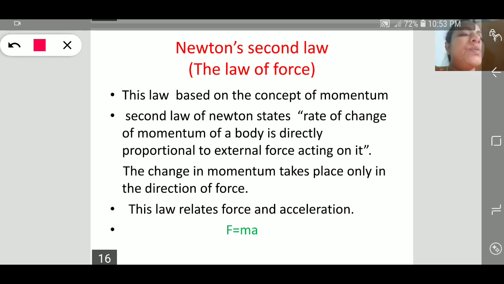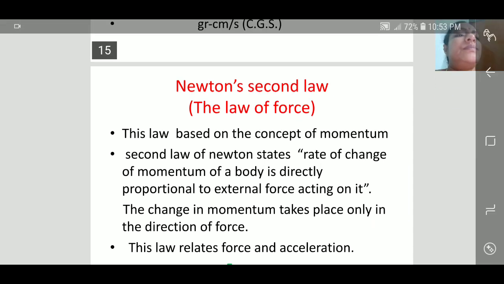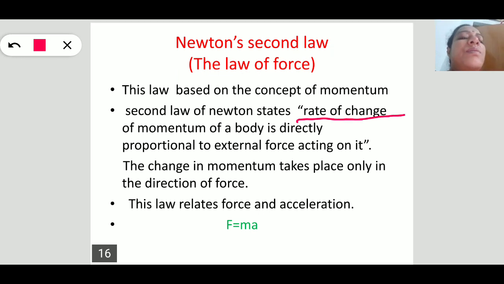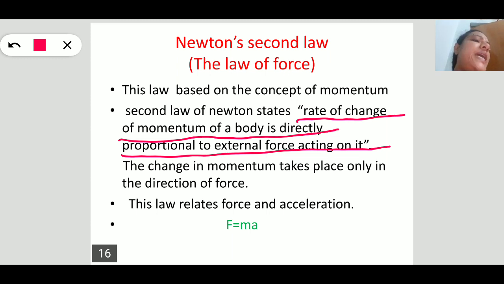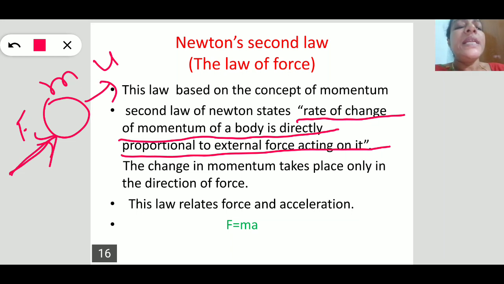The rate change of momentum. This is the rate change of momentum. The rate change of momentum of a body is directly proportional to the external force acting on it. Suppose this is a body. Its mass is m. If it is moving with velocity u, due to the application of this force, its velocity changes to velocity v.